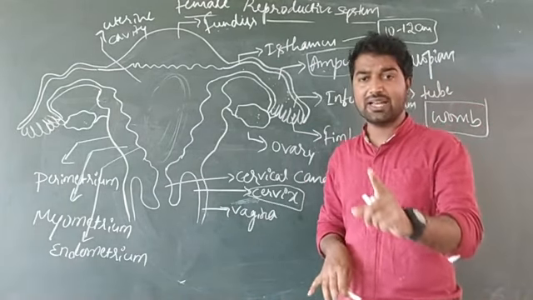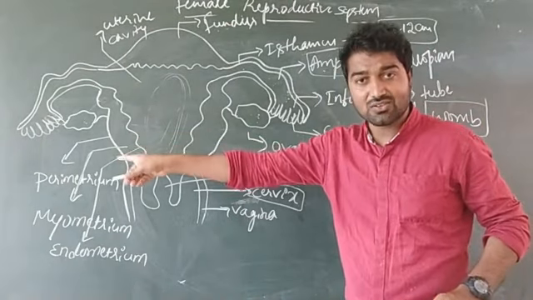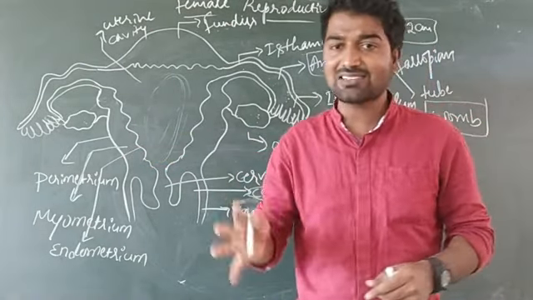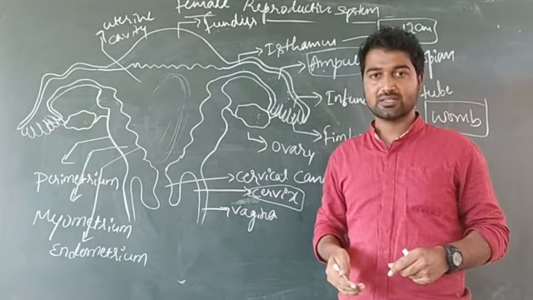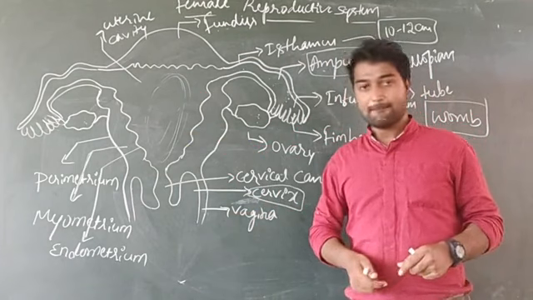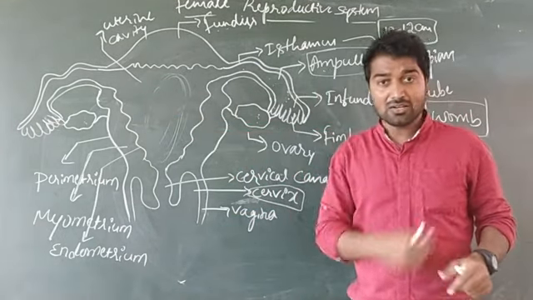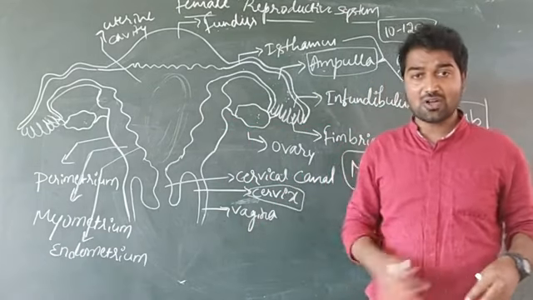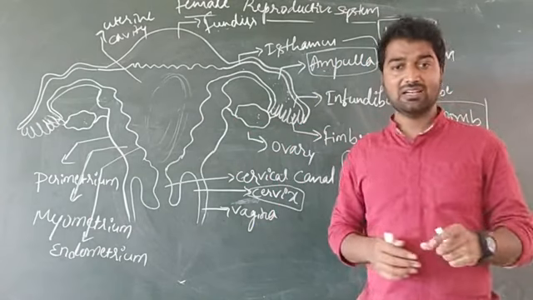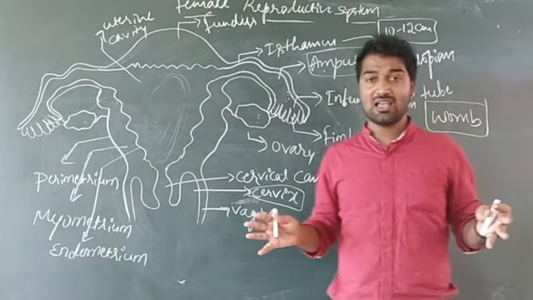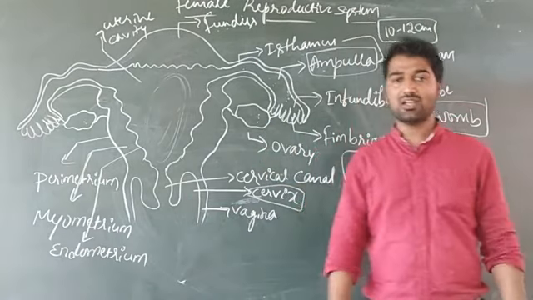Very important for your NEET exam. Endometrium is usually highly vascular in nature, which means very rich in blood supply. And this endometrium detaches or breaks down during the menstrual cycle. I will explain later what the menstrual cycle is and what events take place in the process of the menstrual cycle.